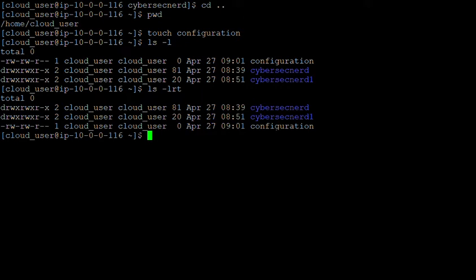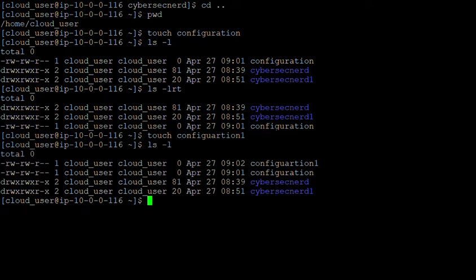So let's go ahead. Now we have created a file, right? So maybe I will create one more file. Touch configuration 1. Okay, ls -l. So you can see both the files have been created, configuration and configuration 1, but there is no data inside them, right? So going ahead, for example, pwd. So I am in the present working directory, home cloud user. Okay, so let's navigate.